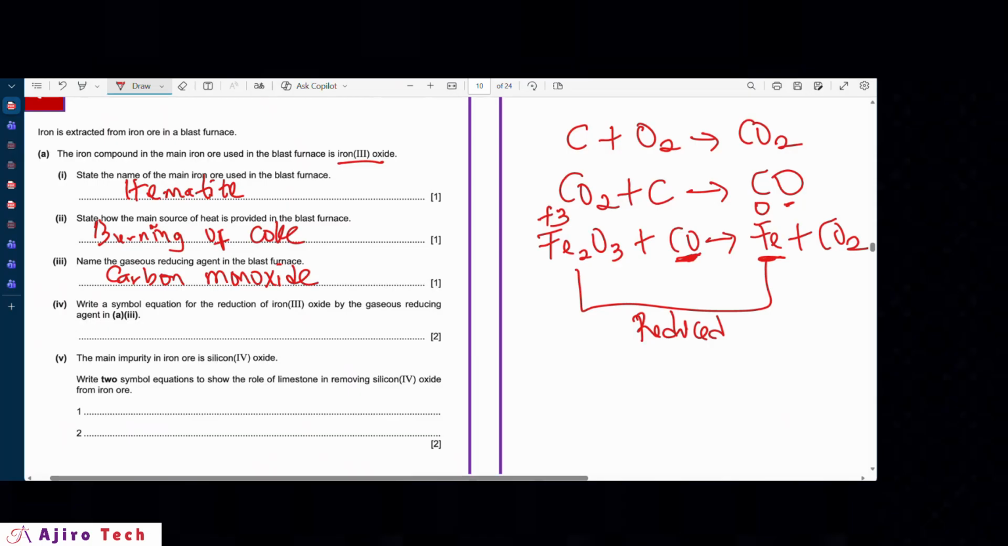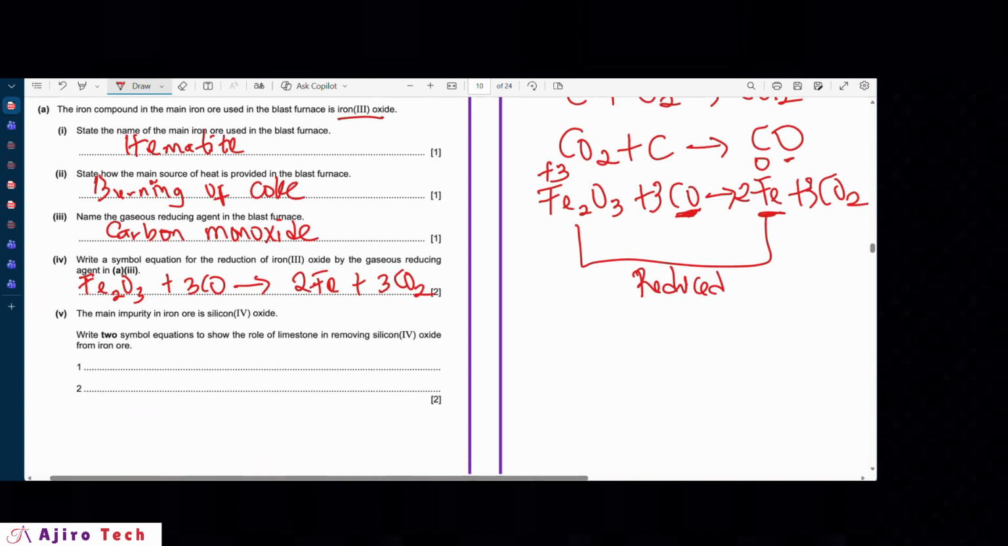All right, now the next one says write a symbol equation for the reduction. We already have this here, so what we just need to do is balance it up. How do we balance it? You're going to have a 3, a 2, and a 3 as well. So we just fill that in. It's going to look like Fe2O3 plus 3CO, and that gives you 2Fe plus 3CO2. That is the balanced equation for the reduction of the iron(III) oxide by carbon monoxide.